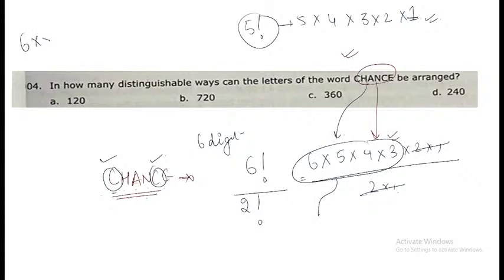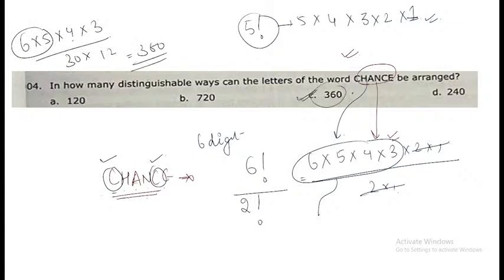It is 6 into 5 into 4 into 3, right? 6 5s are 30 and 30 into 12. So the answer for this is 360. C is the correct answer for this question. This is how these types of questions are solved. Give it a good understanding. If you find the concept clear, then I'll give you a few more questions related to the same concept.